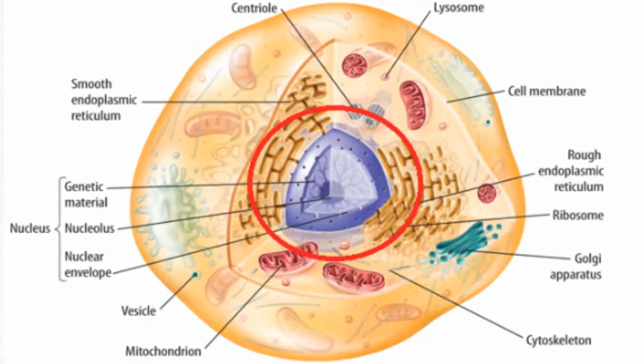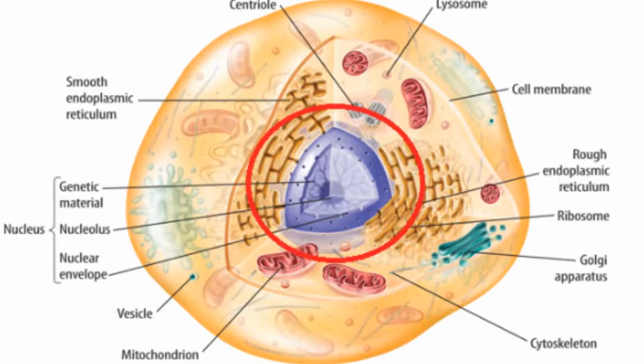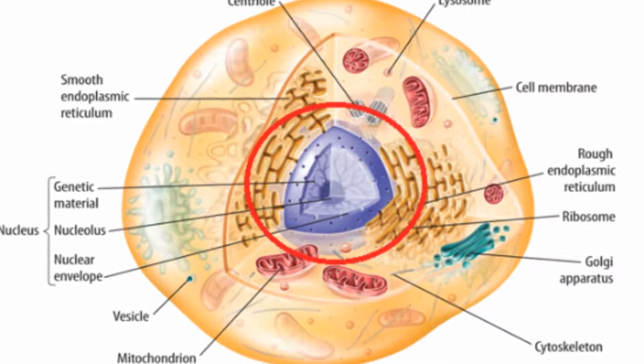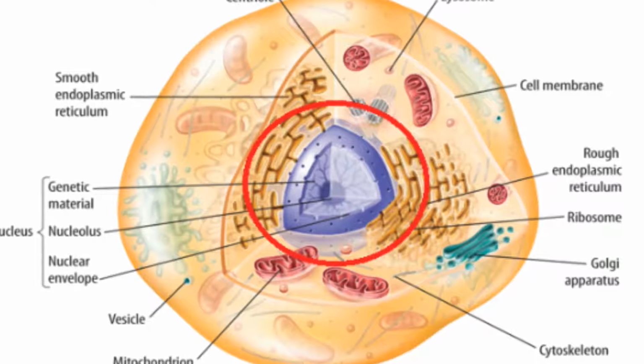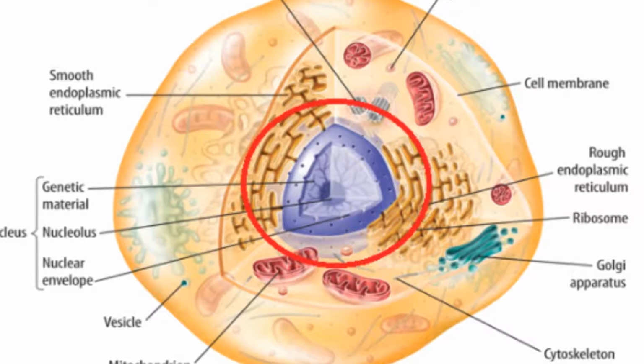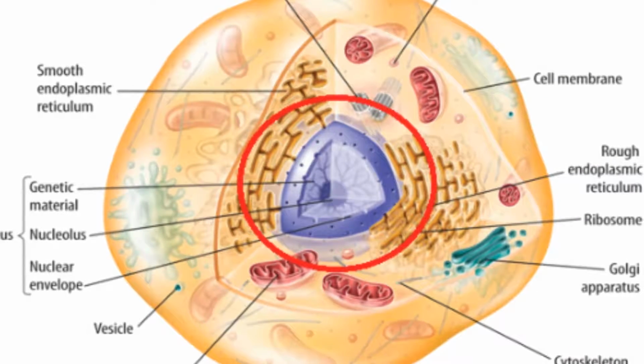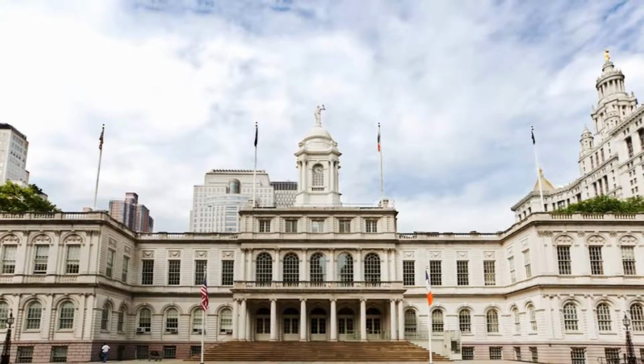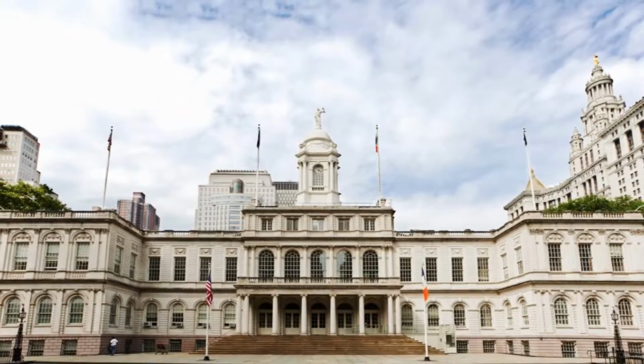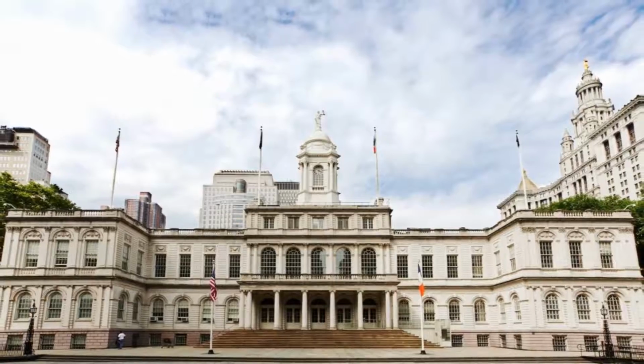Next, we have the nucleus. The nucleus controls cell activity, stores DNA, and it is a site for RNA synthesis. The nuclear pores also allow for communication between the cell and the nucleus. This is why the nucleus is known as the information store of the cell. And for this reason, in New York City, the nucleus is the New York City City Hall. The City Hall is responsible for executing the laws.